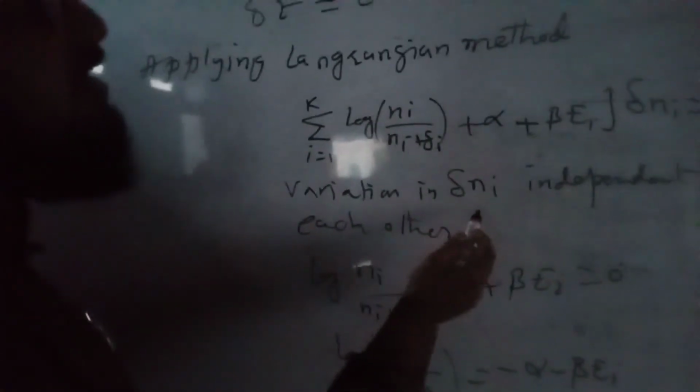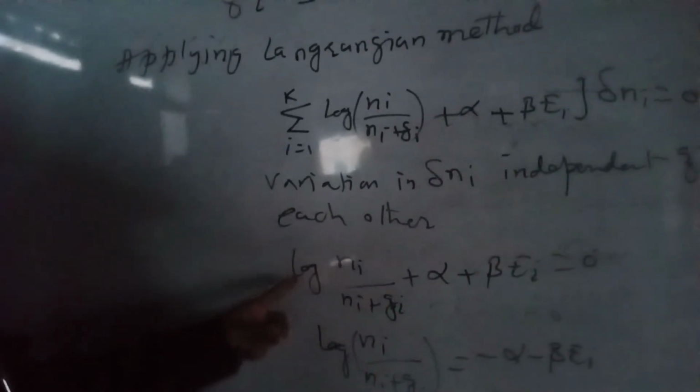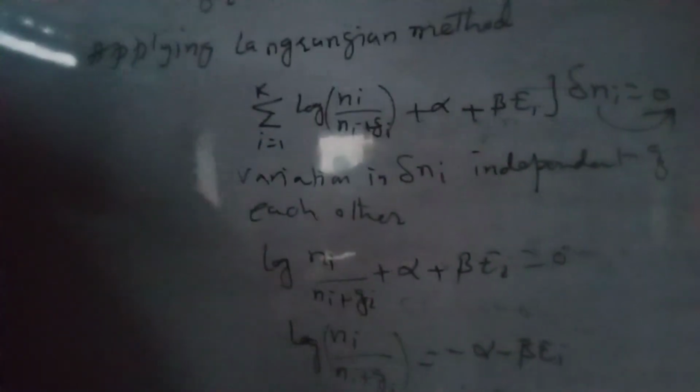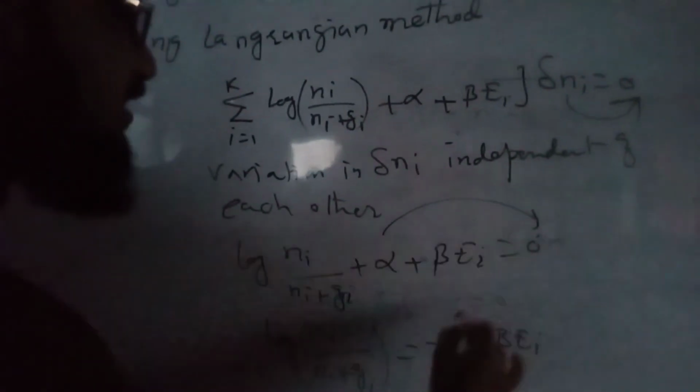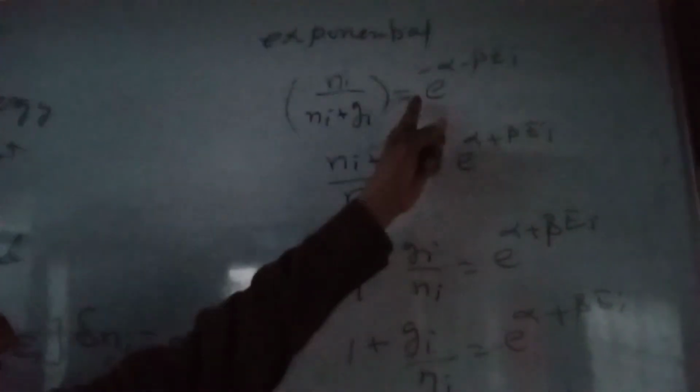Now the variations in delta Ni are independent of each other. Therefore I can write log of Ni upon Ni plus Gi plus alpha plus beta epsilon i should be equal to 0, or log of Ni upon Ni plus Gi is equal to minus alpha minus beta epsilon i. Now I will take the exponential of both sides. Exponential and log are inverse of each other, so log will be eliminated. Ni upon Ni plus Gi is equal to e raised to the power minus alpha minus beta epsilon i.